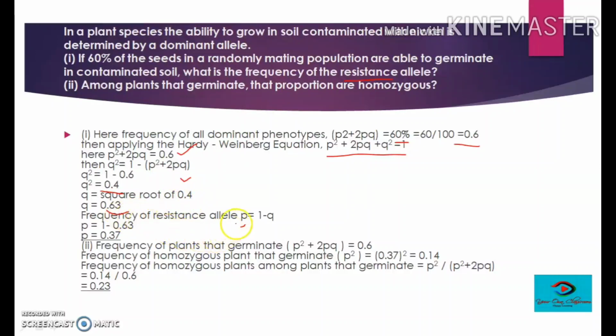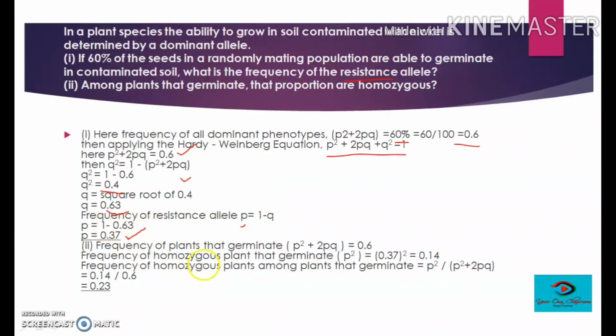So p is equal to 1 minus q, and that is 0.37. Now the question is asking for the homozygous proportion among the plants which can germinate.